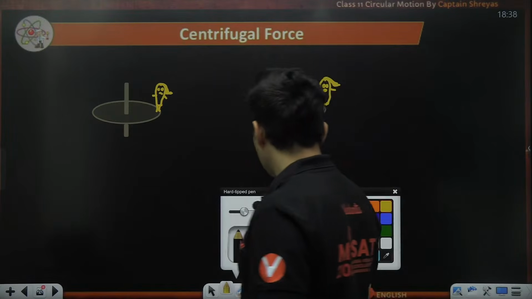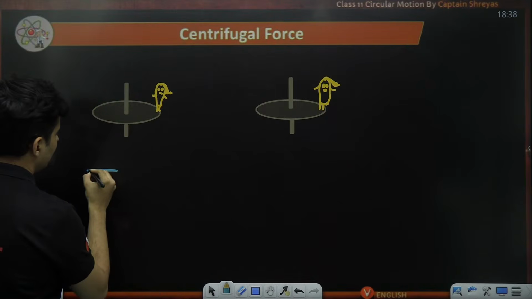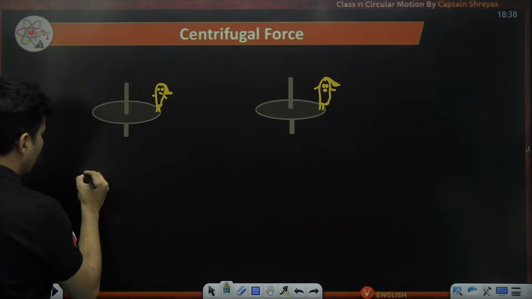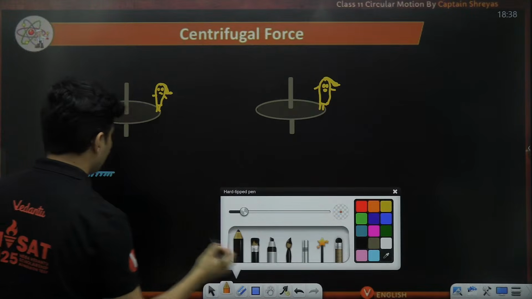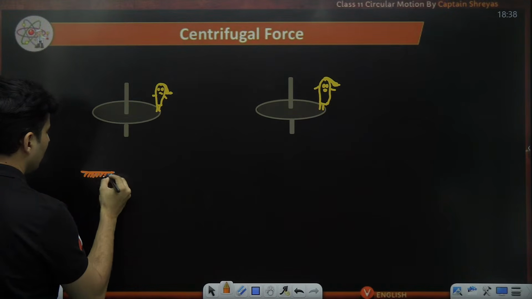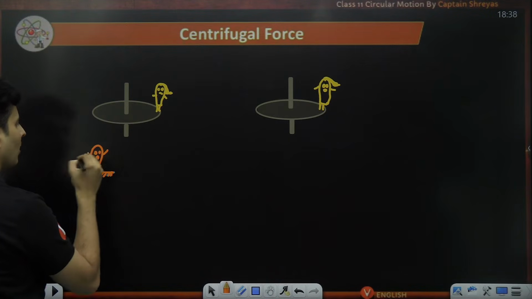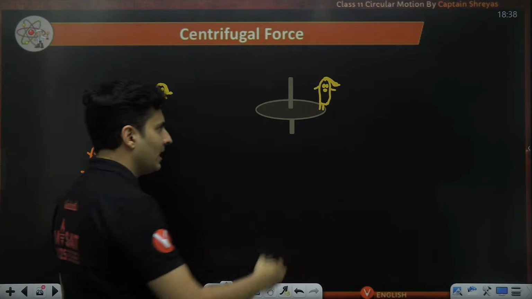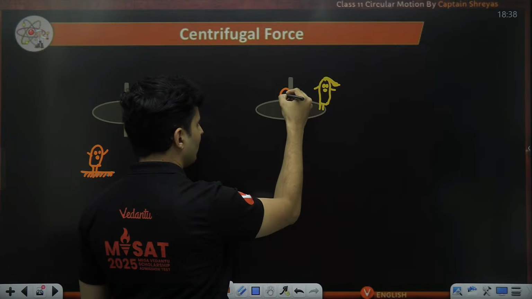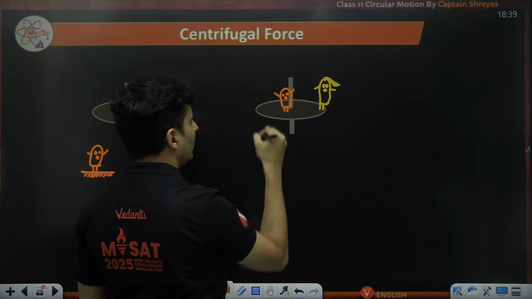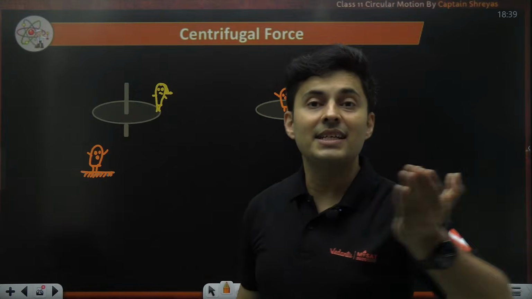Let's imagine two scenarios with Pandu. First time, Pandu is standing on the ground and he is observing that Champa. He's like, wow, what a nice Champa. Second time, the same Pandu is on the merry-go-round, observing the Champa. What will be the difference in what he sees?